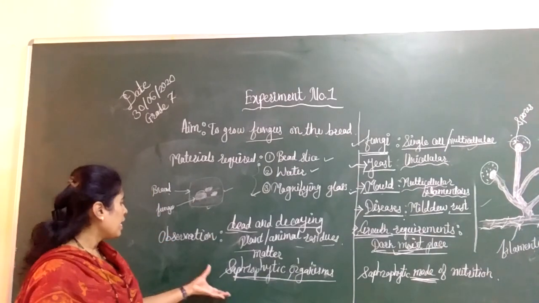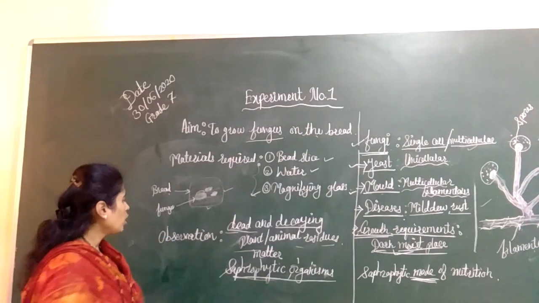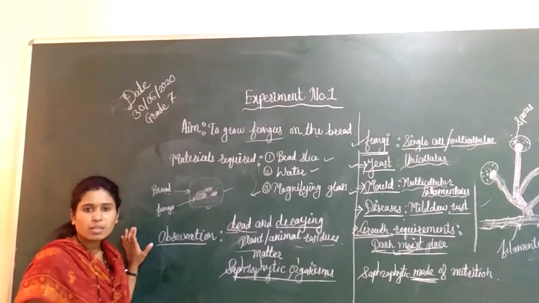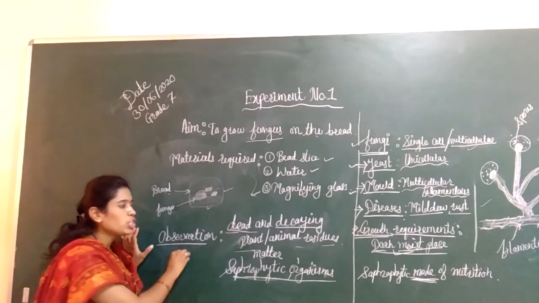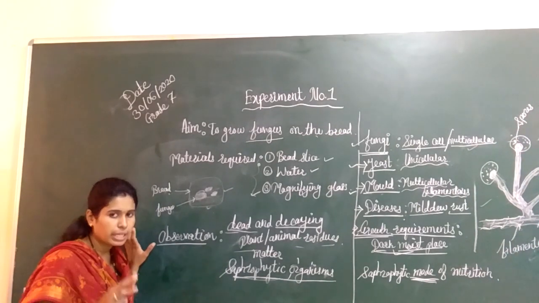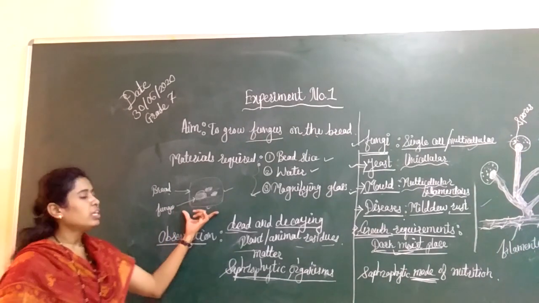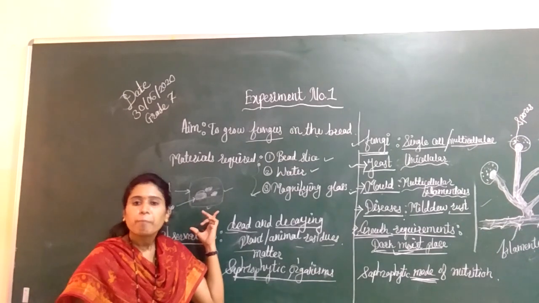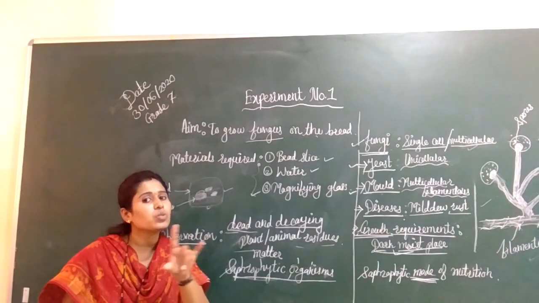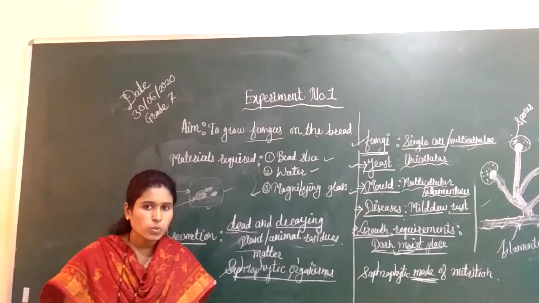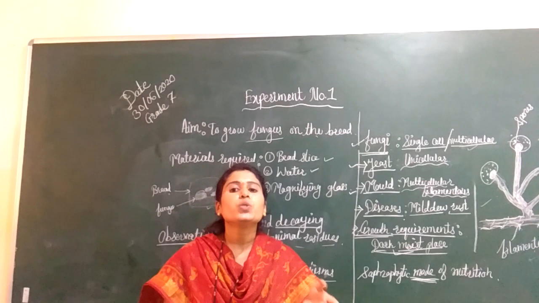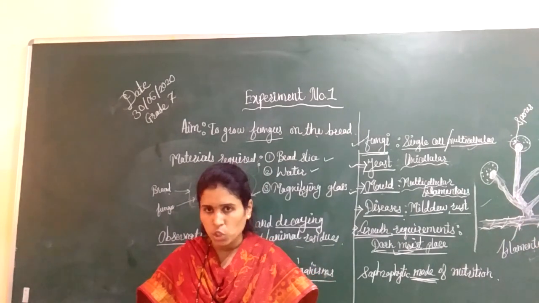I am not going to write the observation here because it takes 2 to 3 days for the fungi to grow on the bread. Afterwards, what you see is your observation, and from that observation, what you conclude is your conclusion.